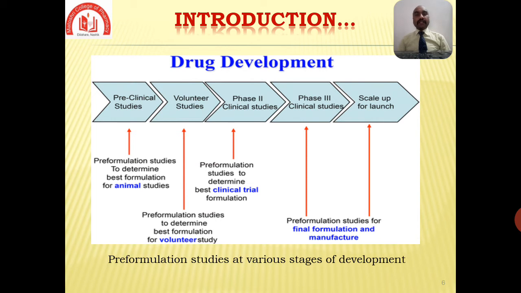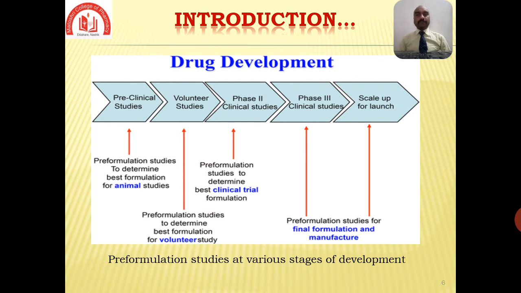Then after that, it is referred to as the third stage, that is phase 2 clinical studies. So means pre-formulation studies to determine best clinical trial formulations. After phase 2 completion, there is the next process, that is phase 3 clinical studies, in which the pre-formulation studies are for final formulation and manufacturing. And the last, that is the scale up for launching the product.